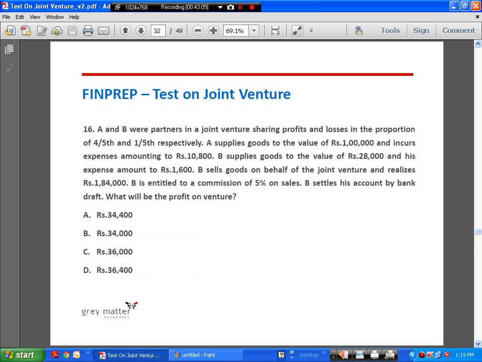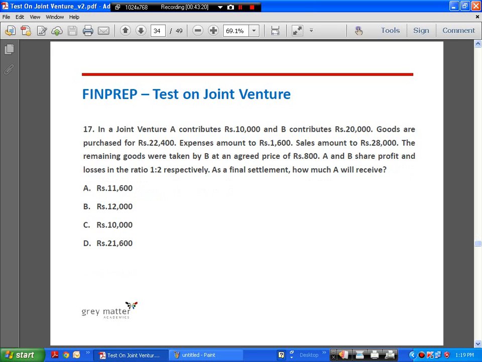Right. Okay, so 16th question is the same information is given to us and they are asking us to find out what is the profit, which we've already computed, otherwise we wouldn't have been able to complete the previous problem. The answer is 34,400. Right. Next,